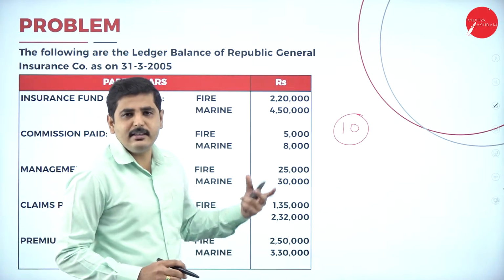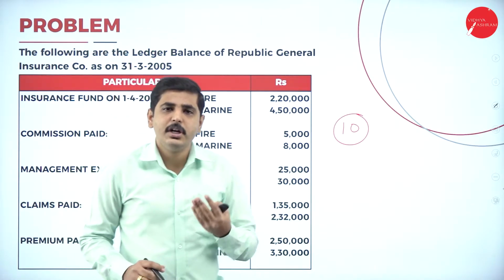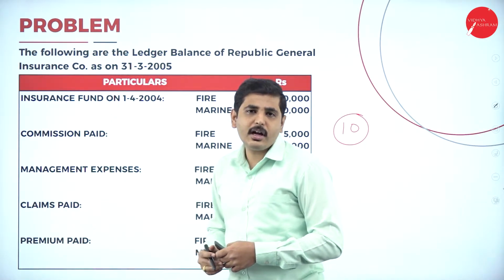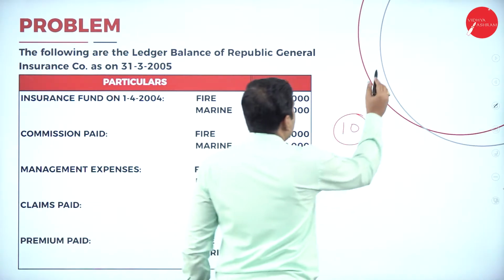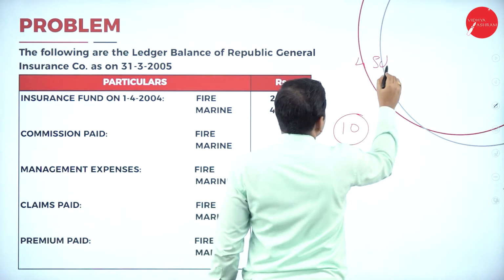This problem will be asked for 10 marks in the examination. Very easy. You only have to prepare 4 schedules and the revenue account, and sometimes they will ask for the profit and loss account also. So, 4 schedules. What are the items you have to prepare? 4 schedules.